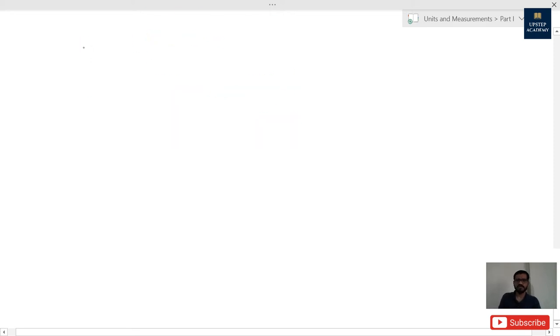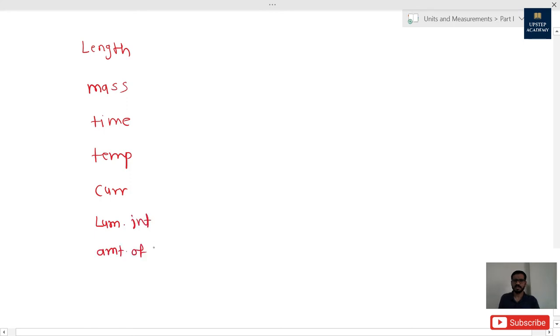First fundamental physical quantity is length, second is mass, third one is time, another one is temperature, next one is current, next one is luminous intensity, and last one is amount of substance. Okay, so let me tell their units also and their symbols also.